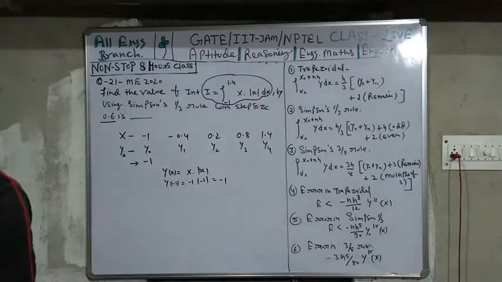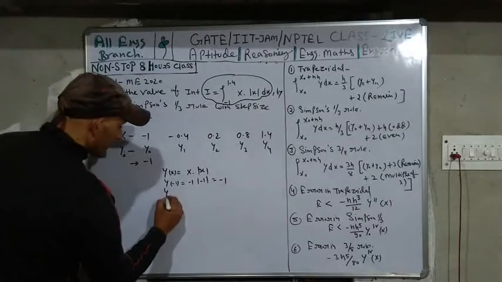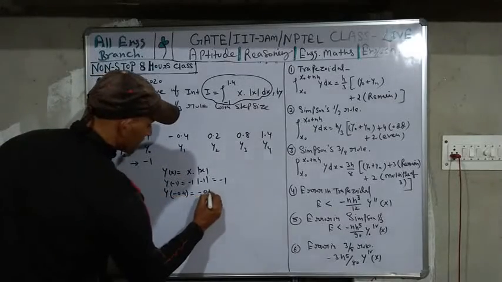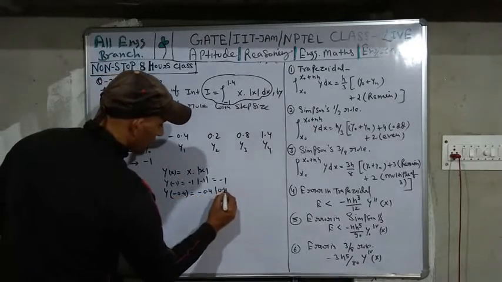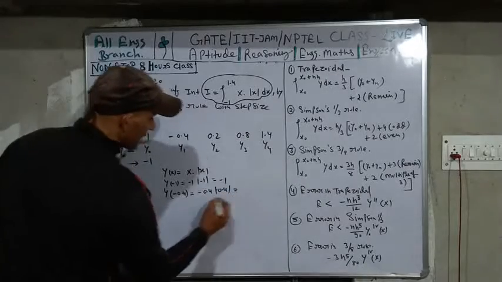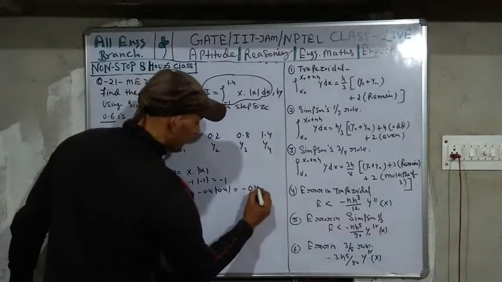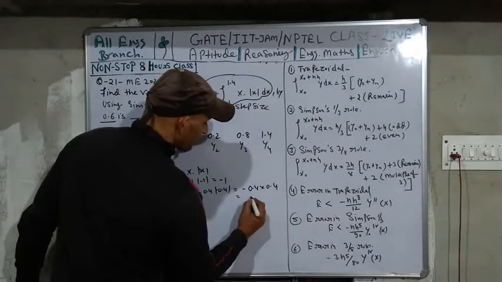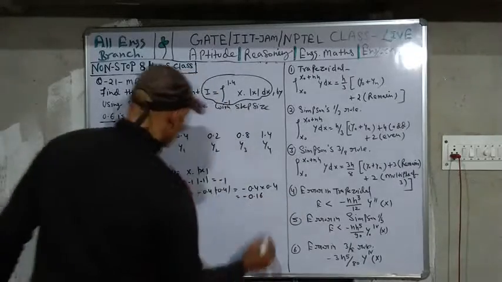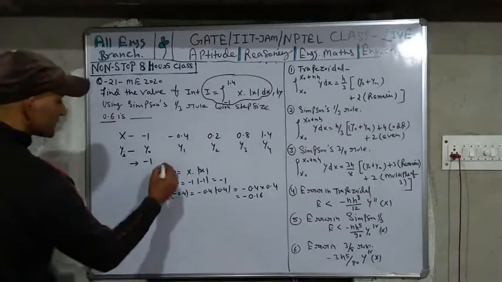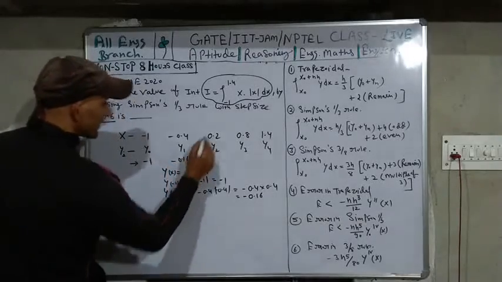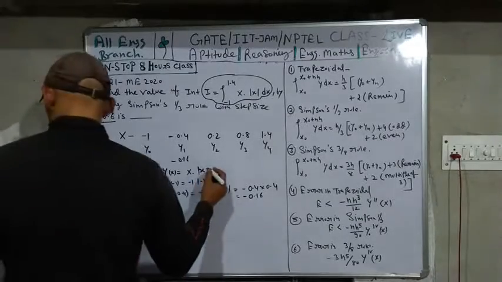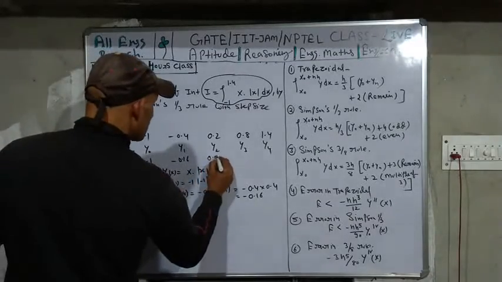Again, if you are writing minus 0.4, it means minus 0.4 into mod of minus 0.4, it means minus 0.4 into 0.4. 4 4s are 16, so 0.16, but this is negative, so this is minus 0.16. Again, this is also the same: 0.2 into 0.2, 2 2s are 4, so your value will be 0.04.